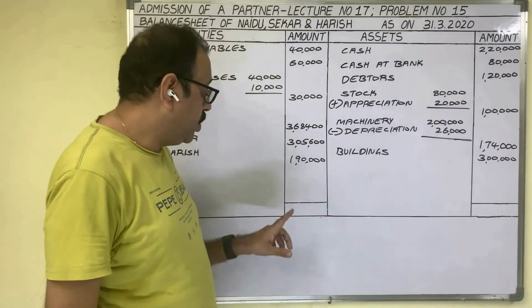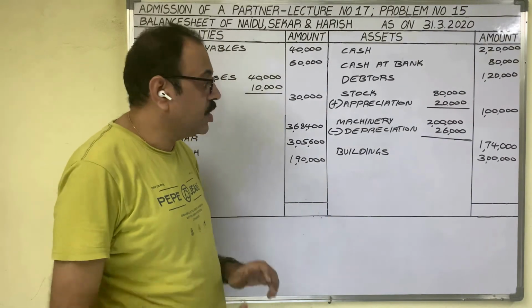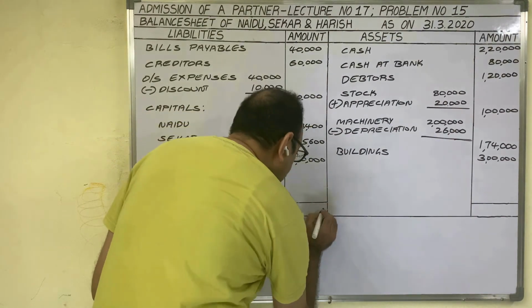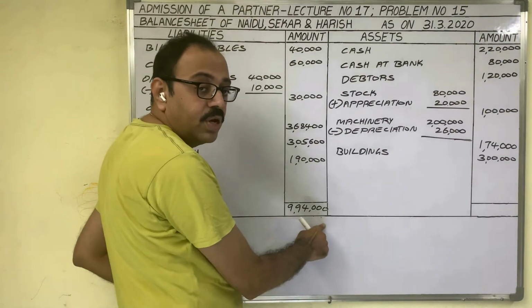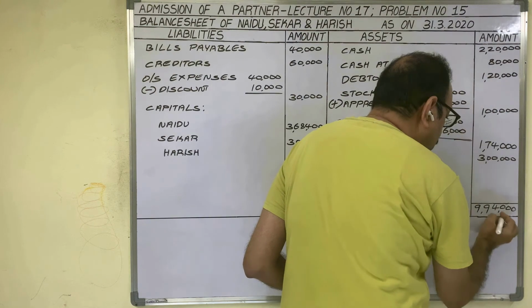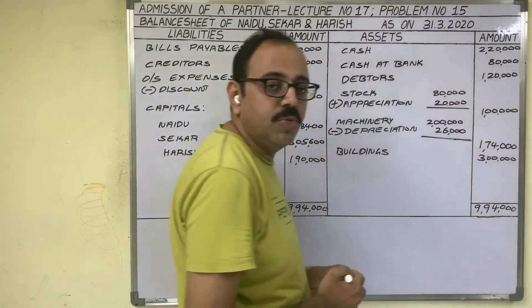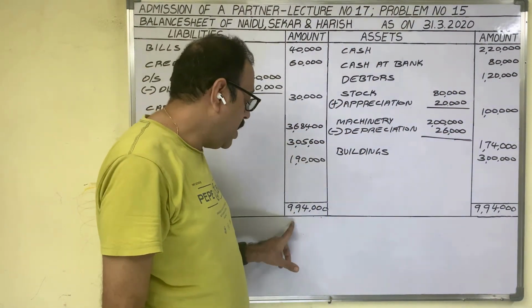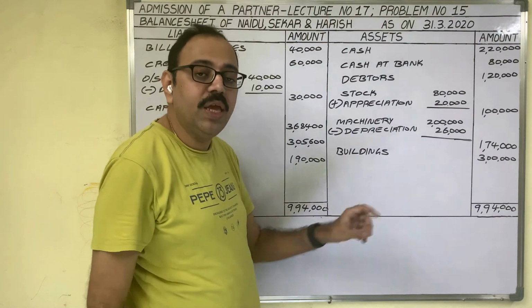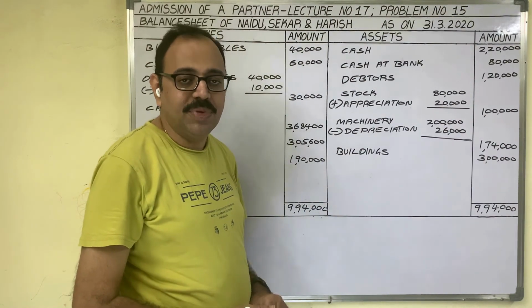Now finally, we have to find out the totals of the two sides. Liability side total is 9,94,000 rupees. Asset side total is also 9,94,000 rupees. Thus, in the balance sheet, the two sides' totals should be equal. Then only our problem is correct.